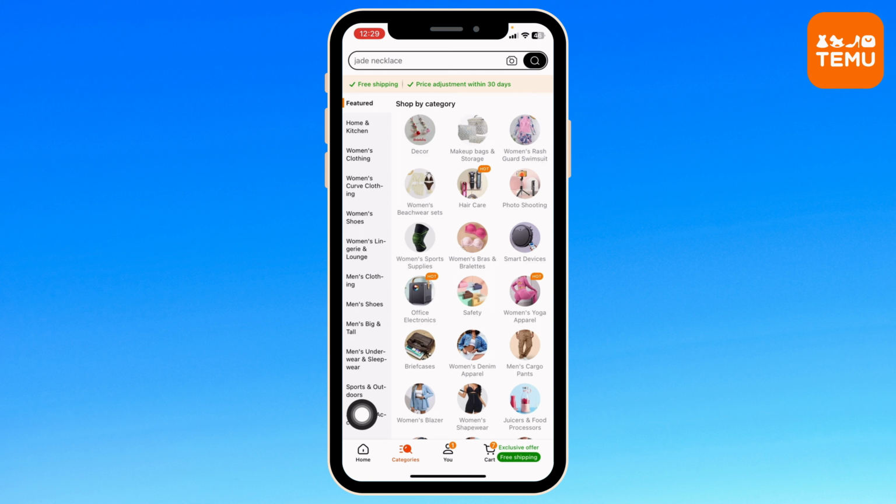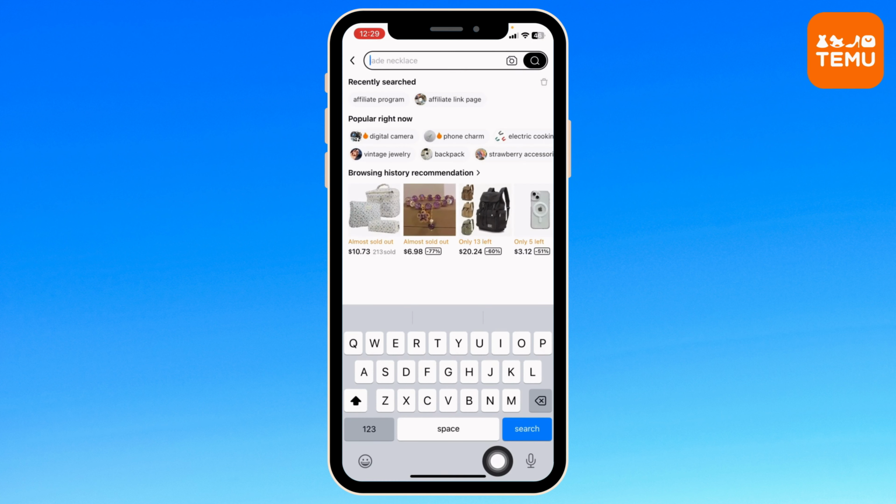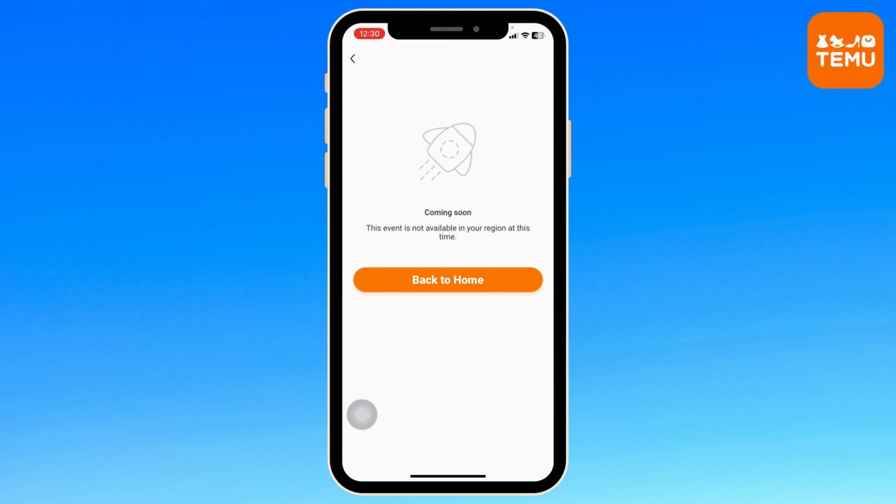At the top, you're going to see this search box. Over there, type in affiliate program and search for it. At the moment, the affiliate program is only available in the US. As I'm not currently in that region, this feature is not available in my device yet. But in case you are based in the US, you'll get access to this feature.